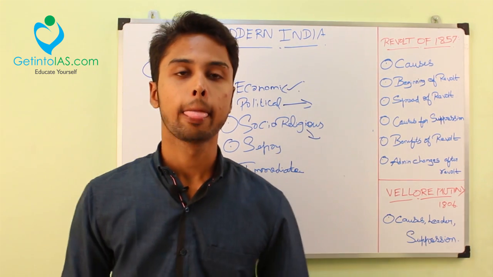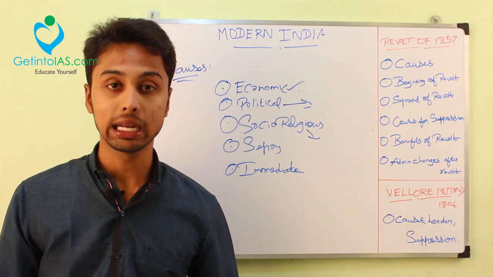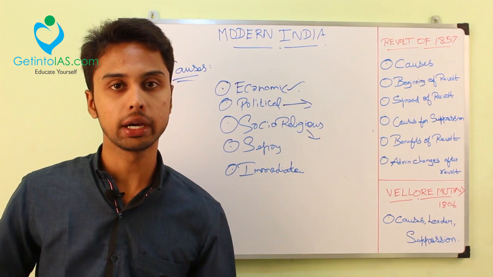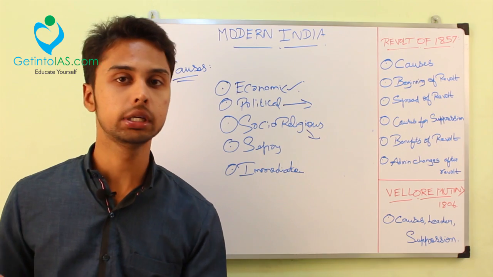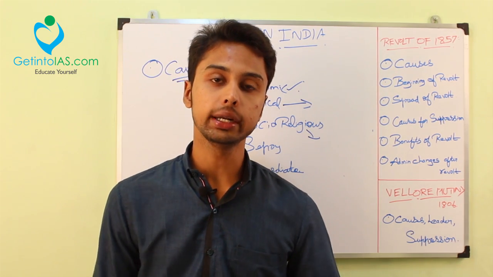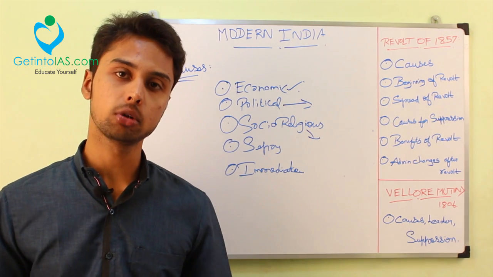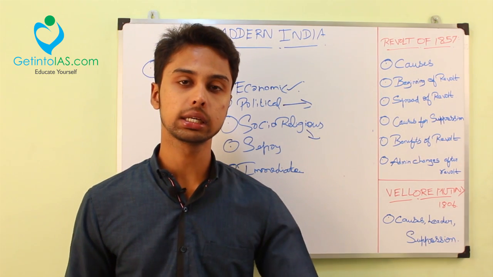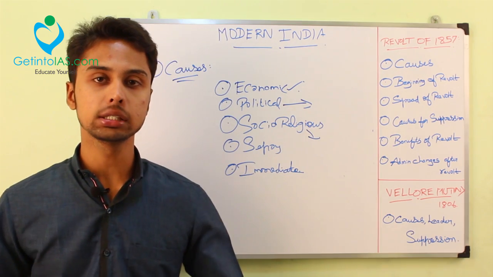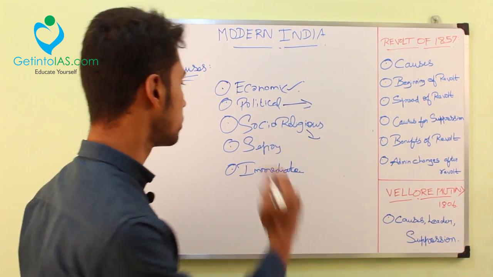Also, as you may have studied, Sati was abolished. Social reforms like Sati, female infanticide, child marriage and widow remarriage were all regulated or reformed with the help of the British. So what the Indians, mainly the Hindus, thought is that the British are interfering in our social and religious customs. The reforms of the social movements were thought by the Indians to be interference in the faith of the Indian Hindu belief. That was also another socio-religious cause.